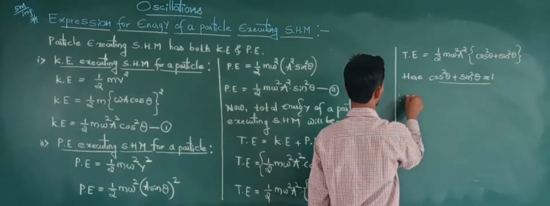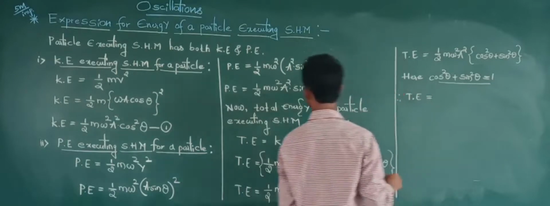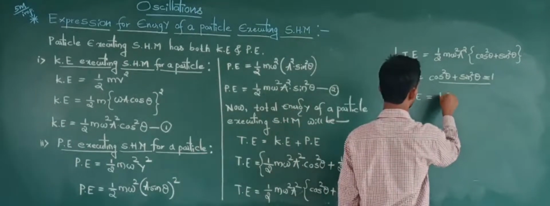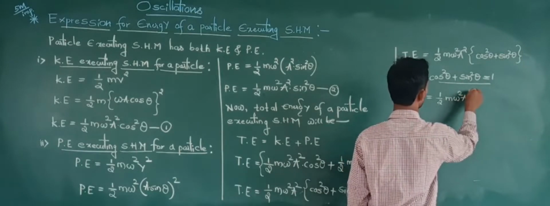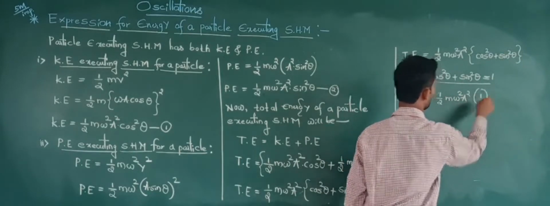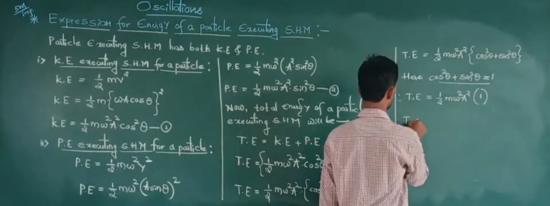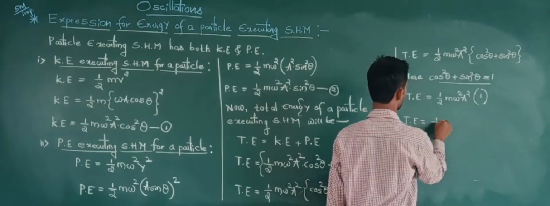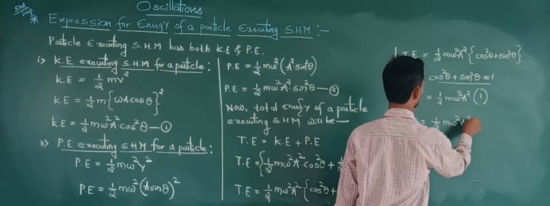So now the total energy of the particle executing SHM is given by half m omega square into a square into bracket 1. Cos square theta plus sin square theta is equal to 1. So total energy is equal to half m omega square into a square.